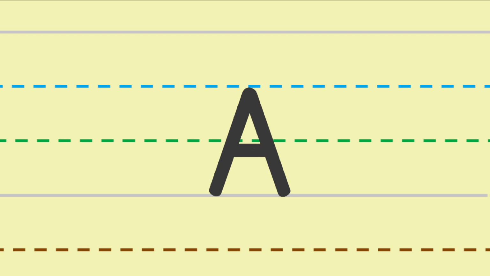This is a capital letter A, and this is how we write it. Start at the baseline, draw a diagonal line up to the tall letter line, and draw a diagonal line down to the baseline, and then a small line in the middle on the small letter line.